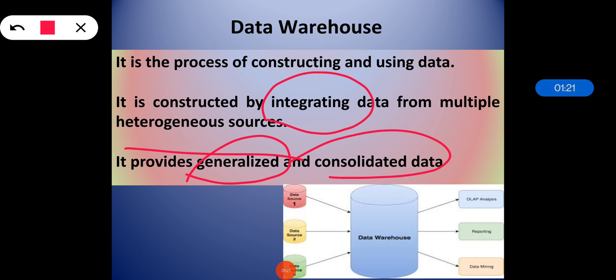A data warehouse is a hierarchical database which stores files and folders, and a data lake uses a flat architecture to store the data. Means in a data warehouse we can store the data in files and folders in a hierarchical manner, whereas a data lake uses a flat architecture to store the data.